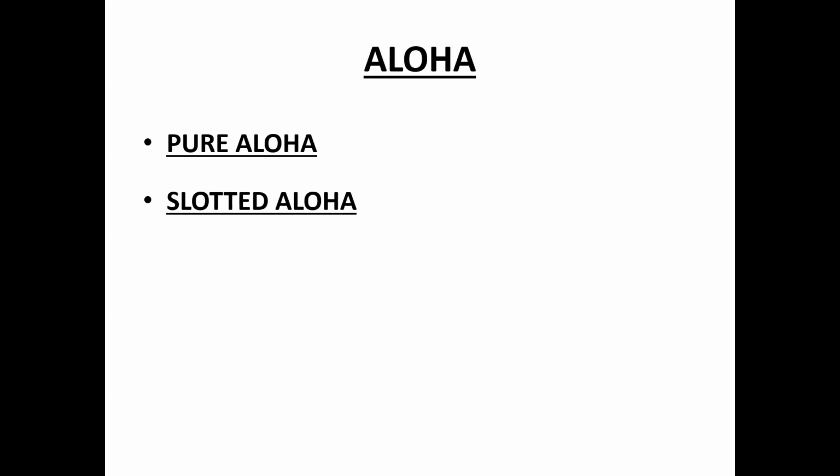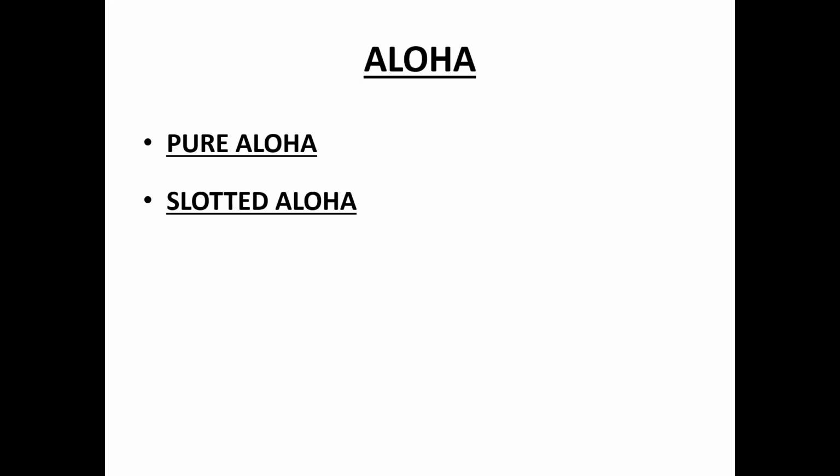Next, slotted Aloha. In slotted Aloha, a station can transmit a frame only at the beginning of each time slot. But in the case of pure Aloha, whenever the frame arrives, it is sent to the receiver.